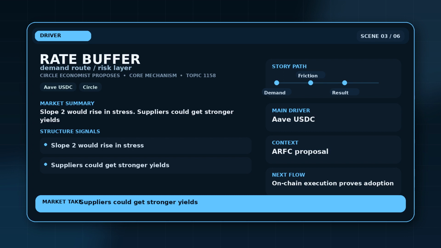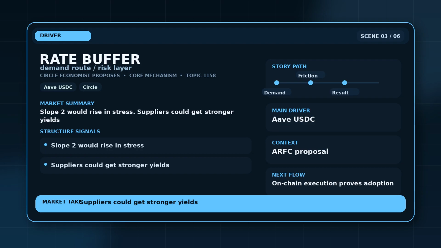The mechanism is rate curve pressure. Higher penalty rates above the optimal point discourage borrowers from draining liquidity too close to 100% utilization. In plain English, the mechanism explains why the headline matters. For Aave USDC, it is not a side detail. It is the reason the event can affect users, markets, or institutions.